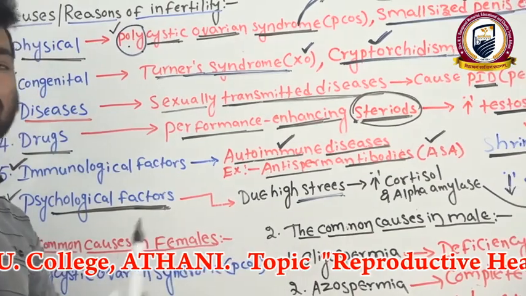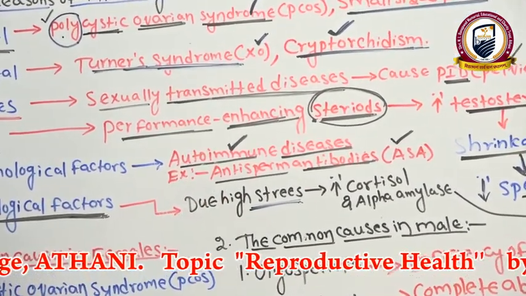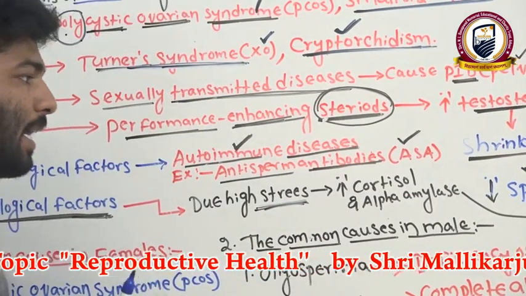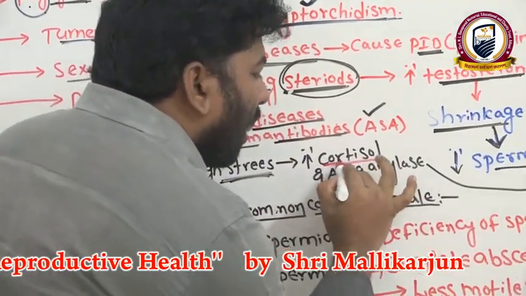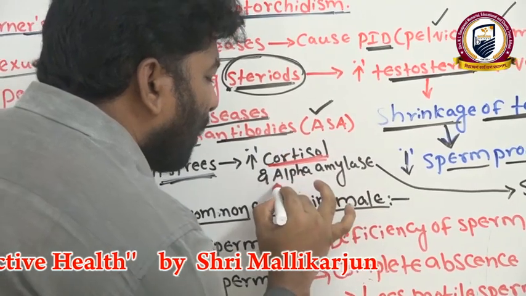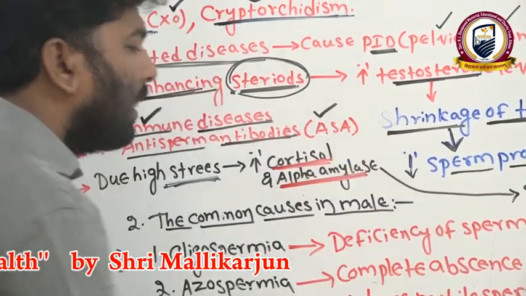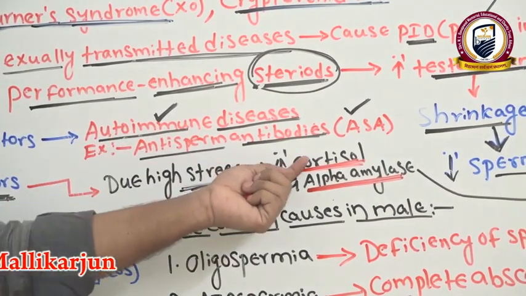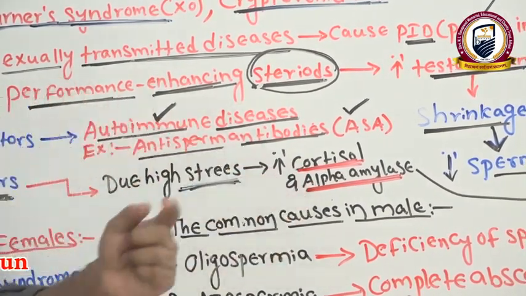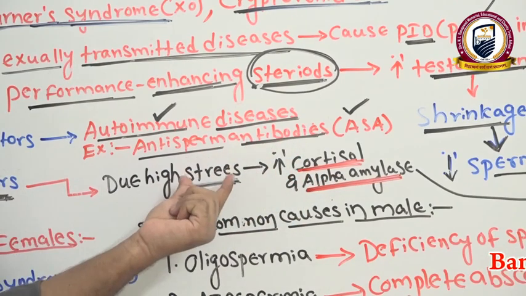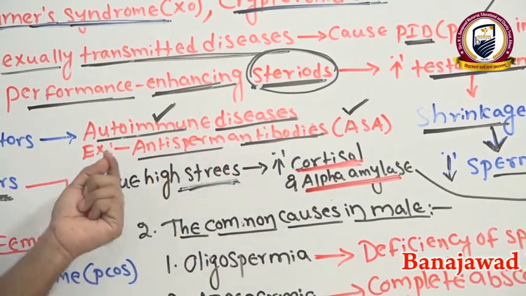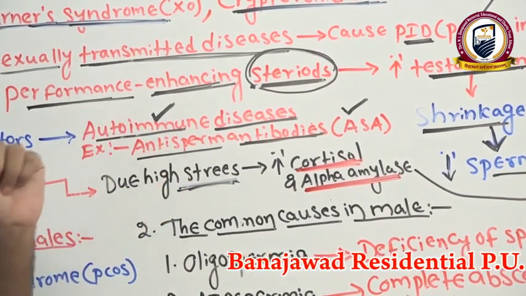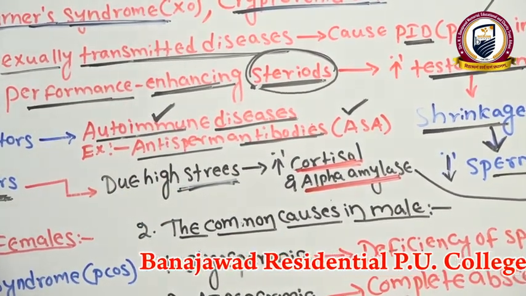it is one of the psychological problems, diseases or disorders. Due to high stress, what happens? It increases the cortisol hormone as well as the alpha amylase enzyme in our body. This hormone and enzyme actually help decrease stress. But if more is released or produced in our body, what happens?